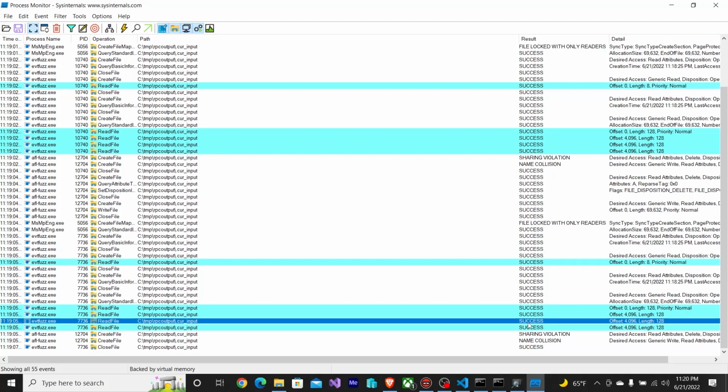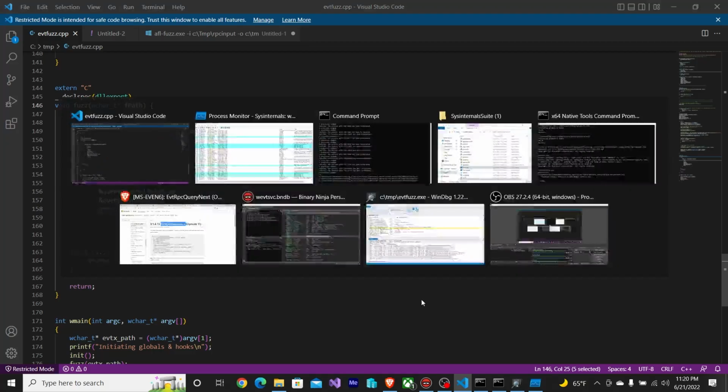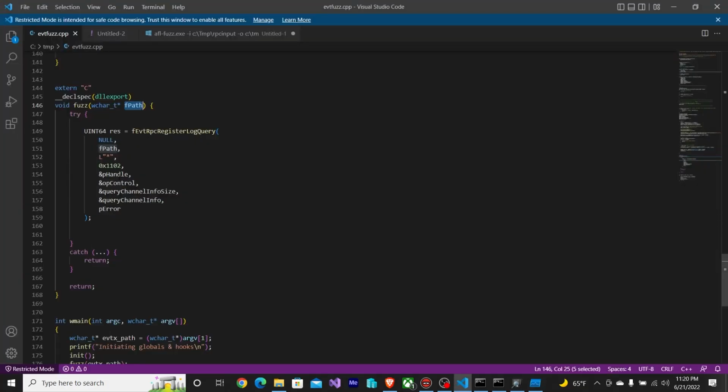So that's a problem. With AFL, you don't have this sort of issue with shared memory stuff or memory-based fuzzing, because you don't typically hold a lock to that. But with a file on disk, WinAFL can't replace it if this register log query function keeps a handle open to it even after we've returned out of it.